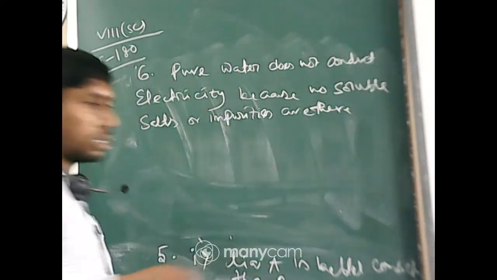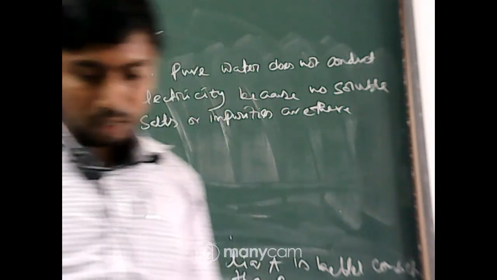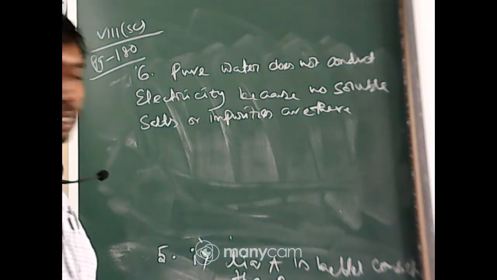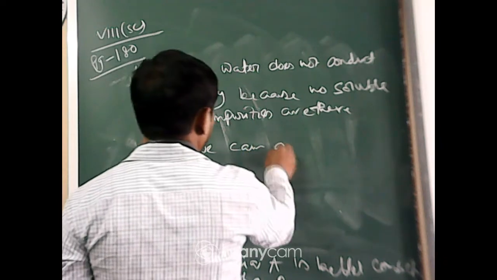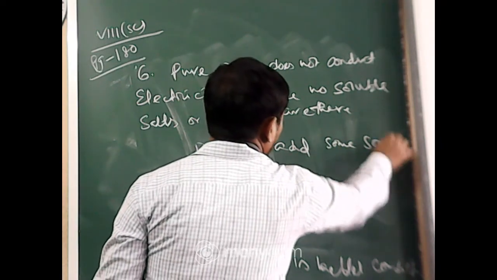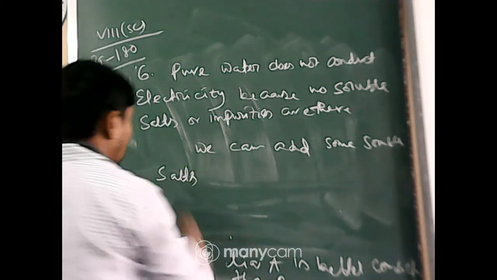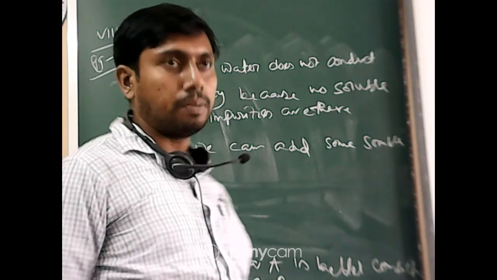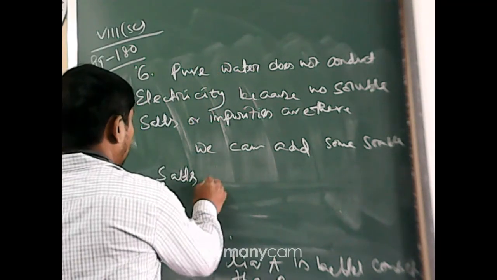And in the second part of the question, what can we do to make it conducting? We can add some soluble salts. Obviously it will be conducting, as it will produce cations and anions.